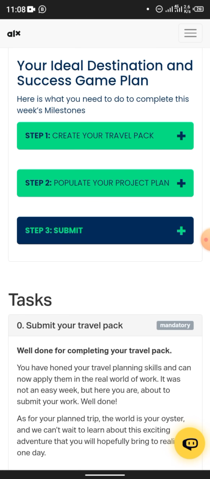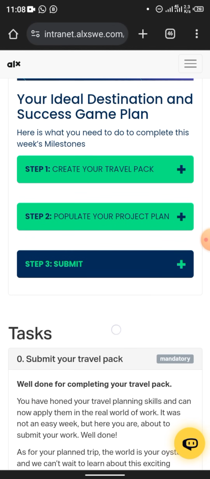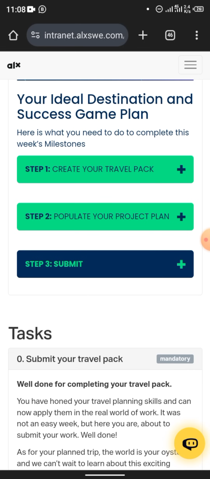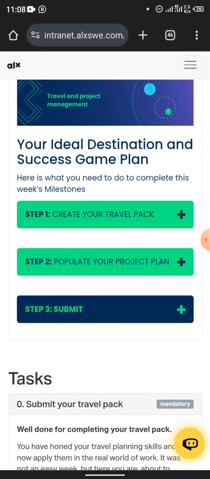So, this week 4 milestone is more difficult than the rest. I mean, the level of difficulty is increasing. It's normal, though, but I'm going to help you. I'm going to show you how to do this on a mobile phone, basically because a lot of people don't have laptops. A lot of people in this cohort don't have a laptop. So I'm going to show you how to do this on your phone.